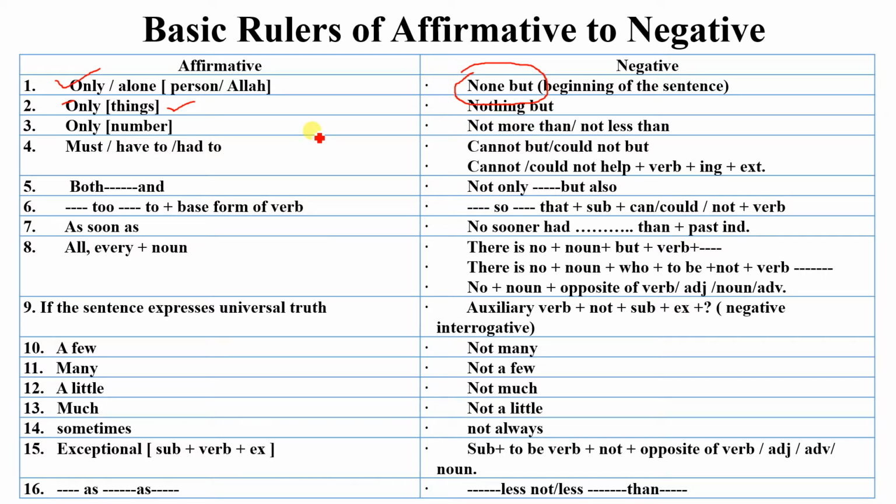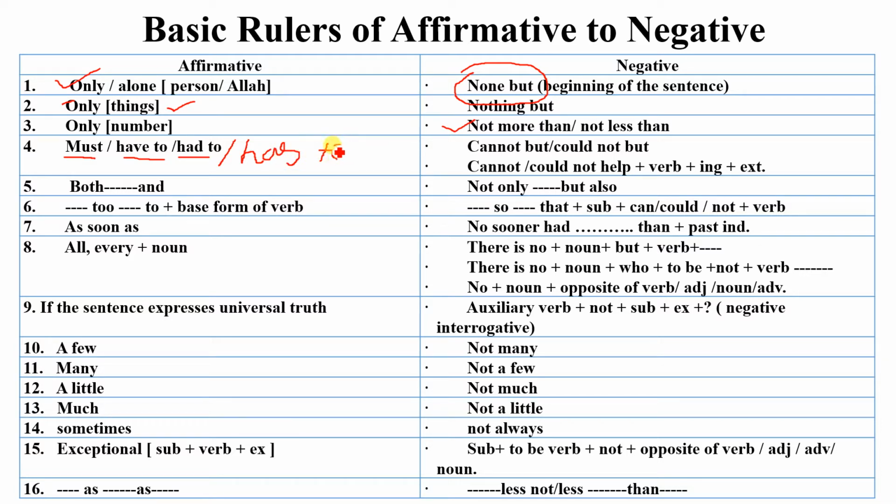Okay, and the third rule is only. After only, if any sentence contains a number, then instead of only you have to use not more than or not less than. Okay, hope you understand. And if any sentence contains any of these words, such as must, have to, had to, and another word, has to,